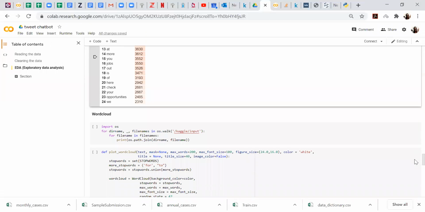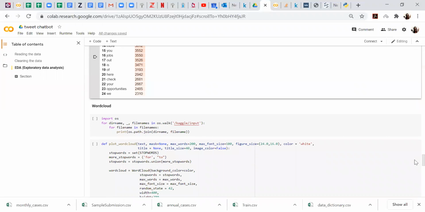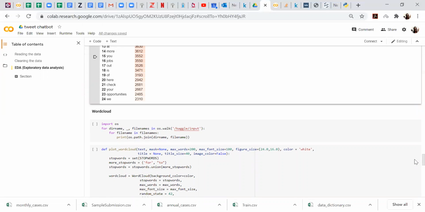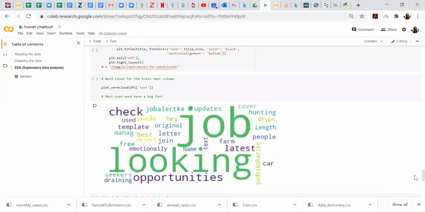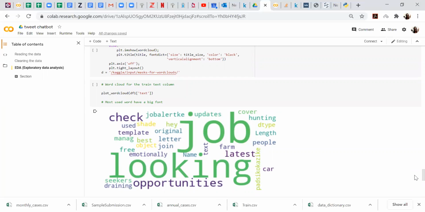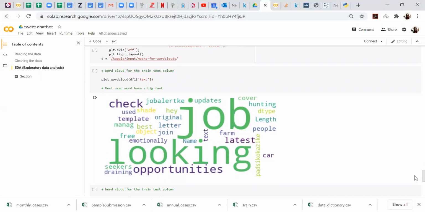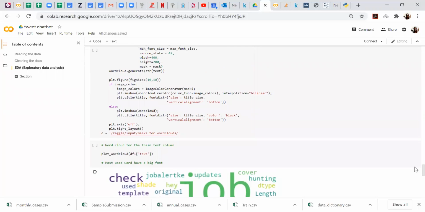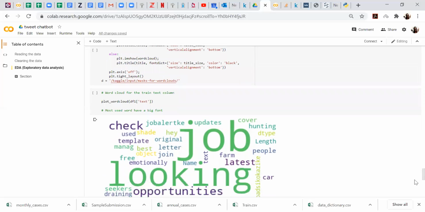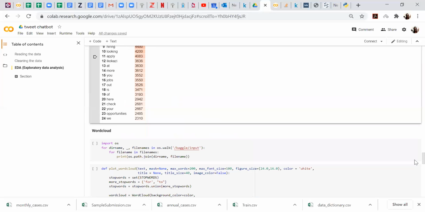Then the next thing I did, which I think is the last thing, since today's session is going to be very short, was something called a word cloud. I know people like it a lot, especially when I do presentations. It really helps when you're trying to sell a concept and you want to show people the common words used, especially in NLP. So I did two word clouds, one for text and the other one for hashtags, as we'll see down here.